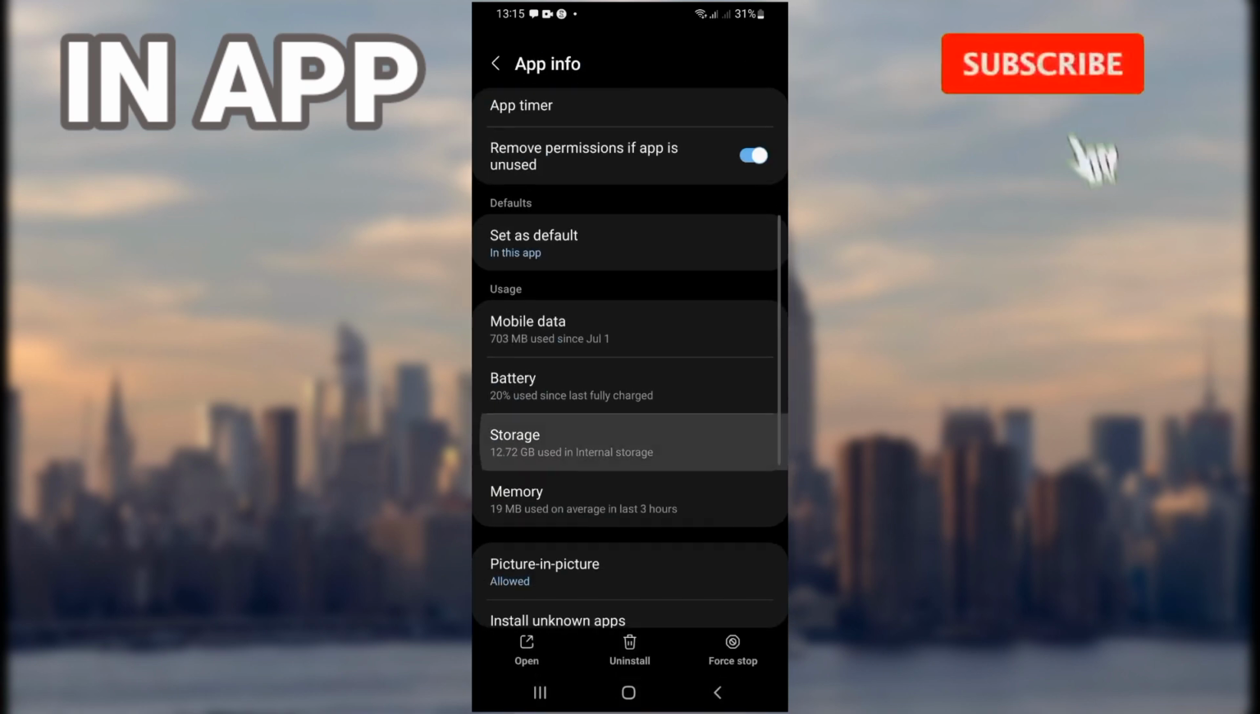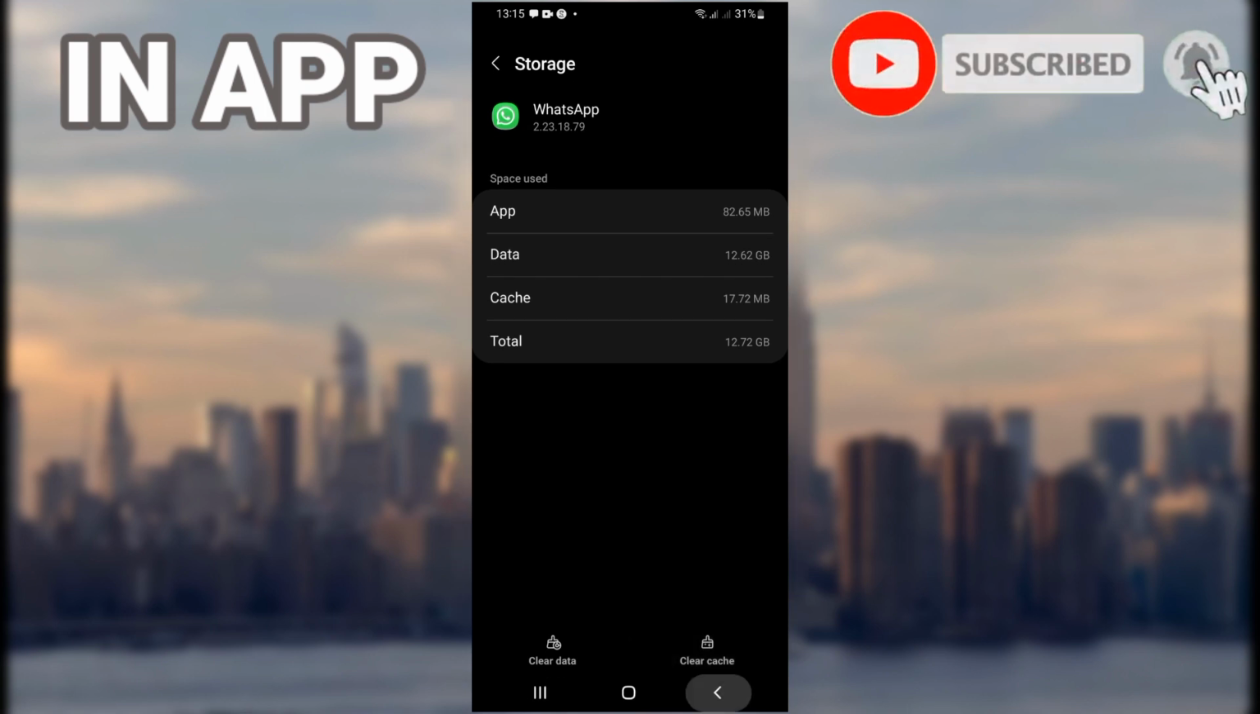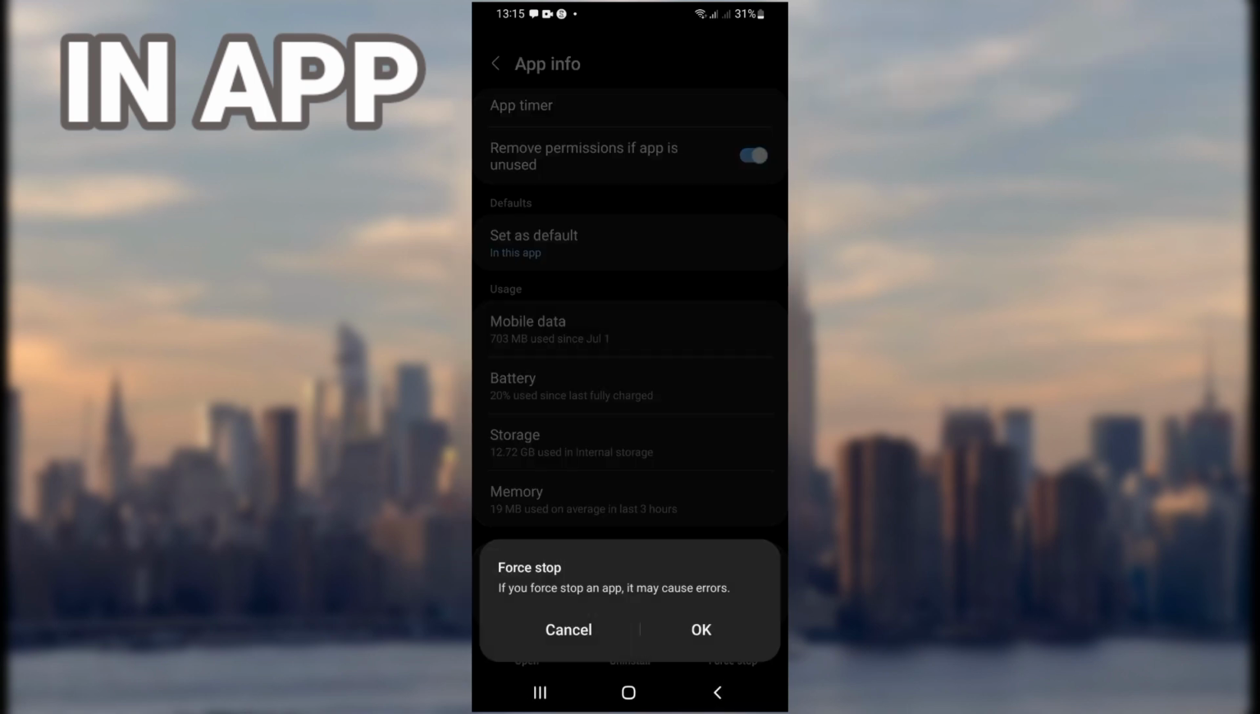Scroll down to the storage option. Click on clear cache, and right now you have to pack. Click on force stop and click OK.